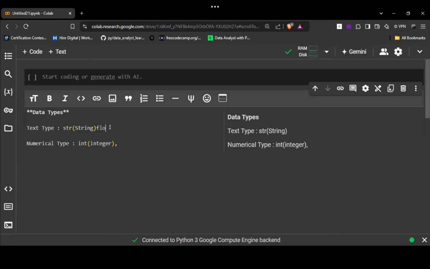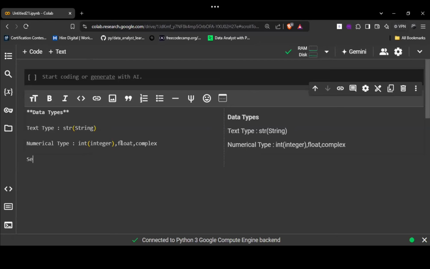Float, right? One more. There's one more data type. Not Boolean, complex. So these are the three data types of numerical type we have.